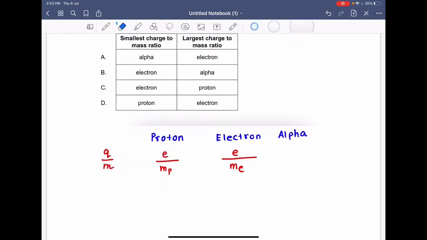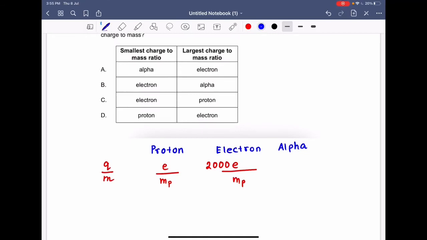Over here you need to keep in mind that the mass of the electron is actually 2000 times less than the mass of the proton. So that means the mass of the proton when divided by 2000 will give the mass of the electron. So in place of m_e I am substituting this. This will be mass of the proton divided by 2000, right? Now the 2000 will go up. Basic arithmetic. So this will be 2000 times e by mass of proton. We got the charge per unit mass of proton and electron.